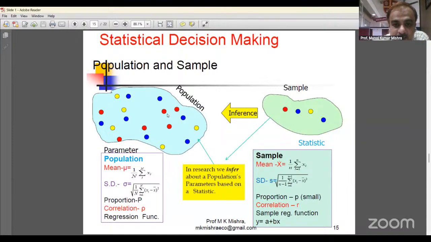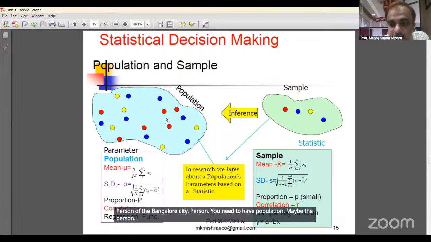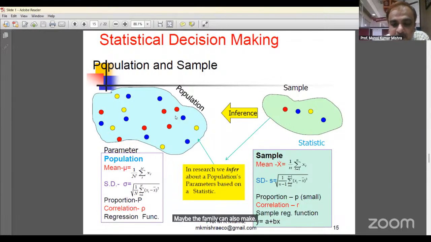Each individual is a person of Bangalore city, a unit of the population. It may be a person or a family: family 1, family 2, family 3, or person 1, person 2, person 3. These are the parts of the population.